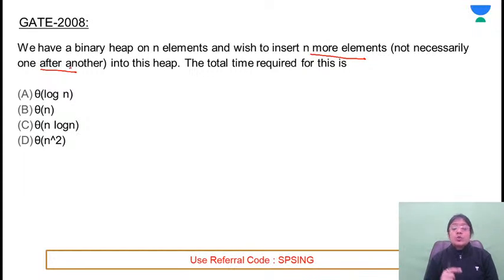What are those two options? One after another or build heap. Complexity with one after another is order of n log n. Why is it n log n? I hope that that is clear to everyone.